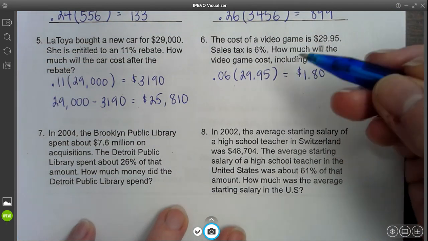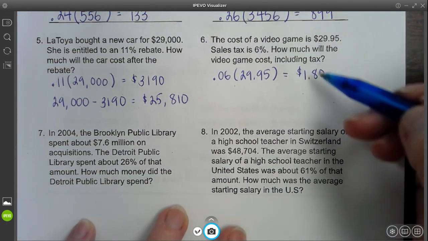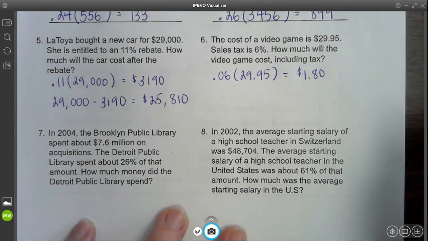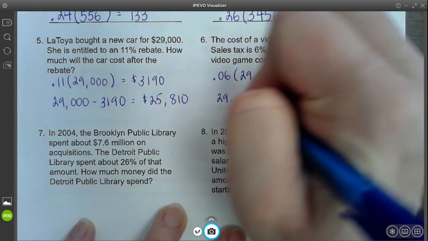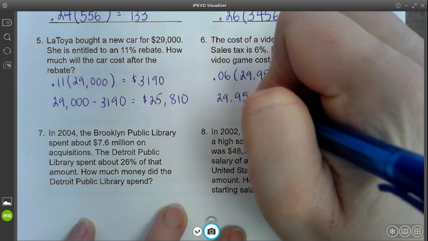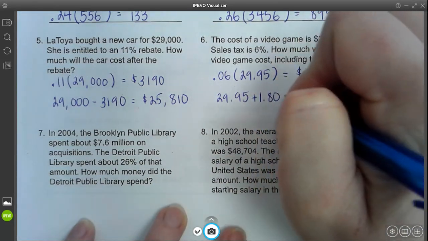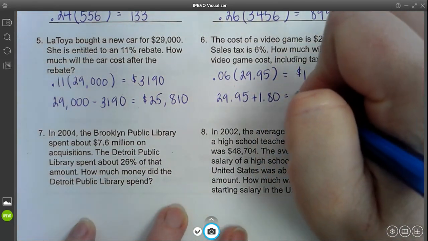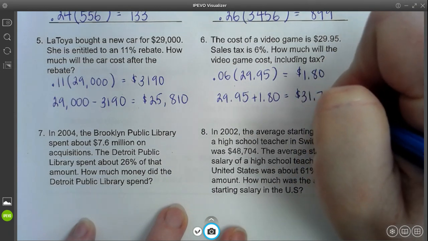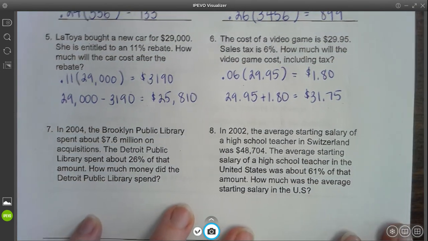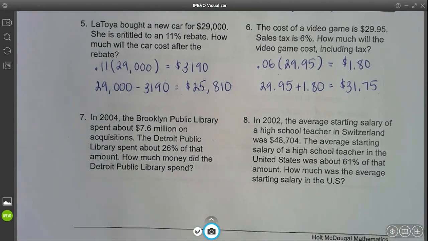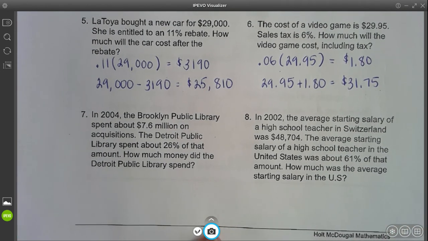We want the total cost, including tax. So tax is something that gets added onto your purchase. So we're going to take the original amount, $29.95, and we're going to add that tax on. And that's going to end up costing you $31.75.